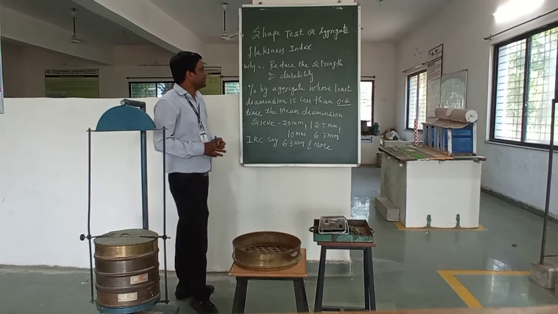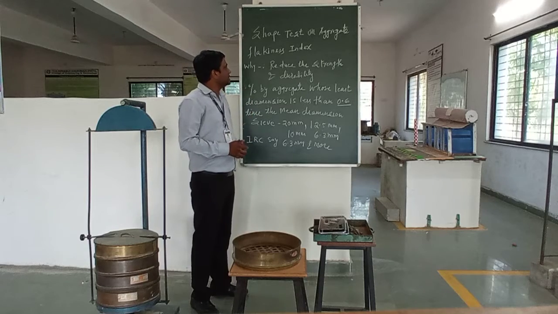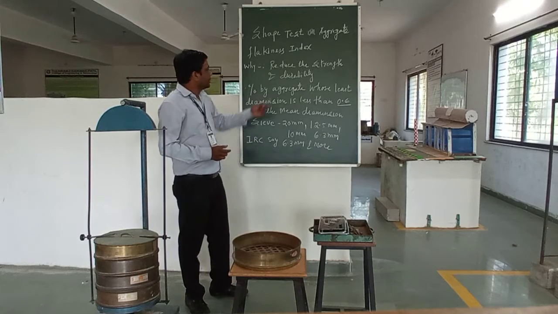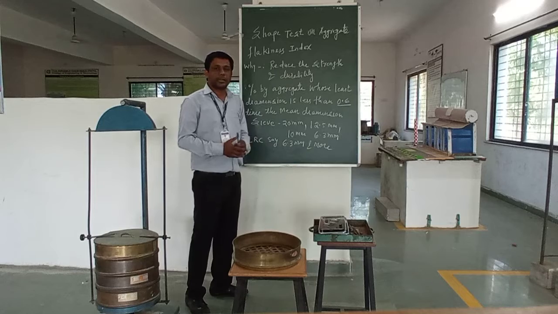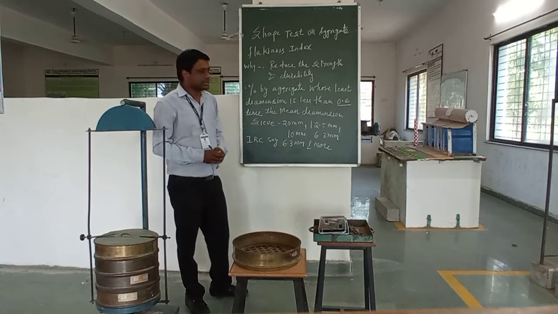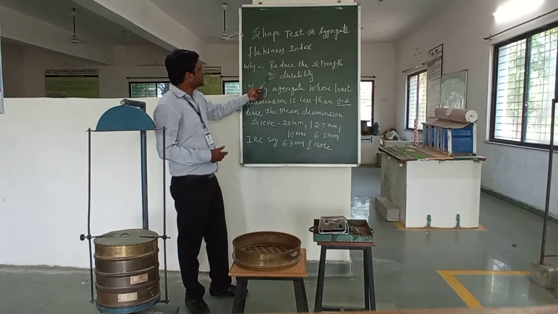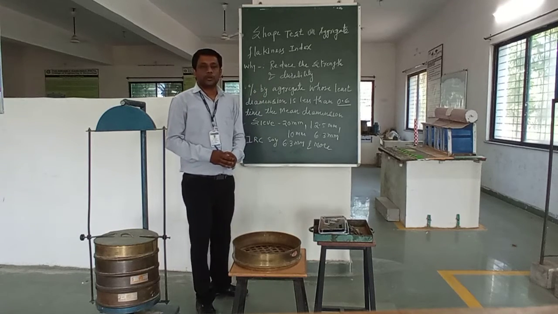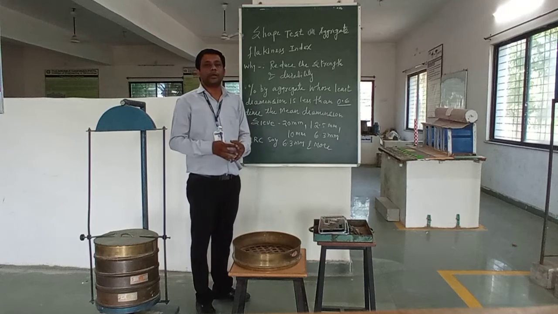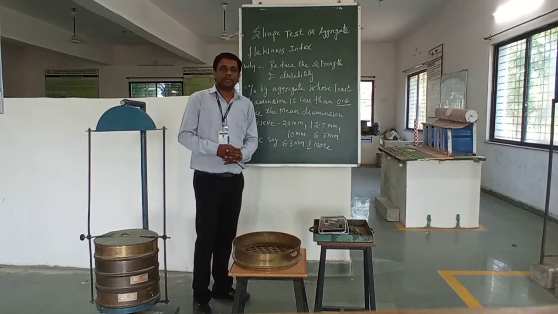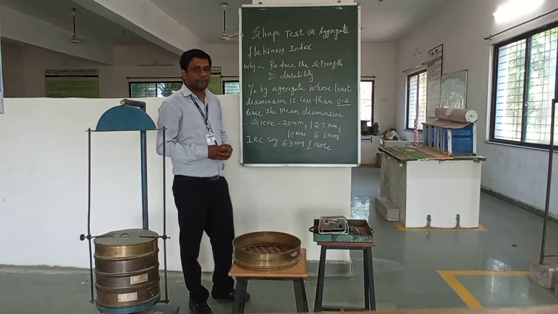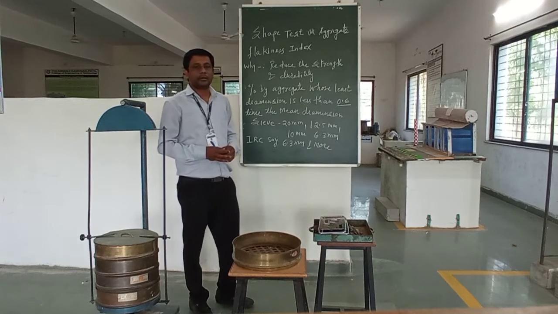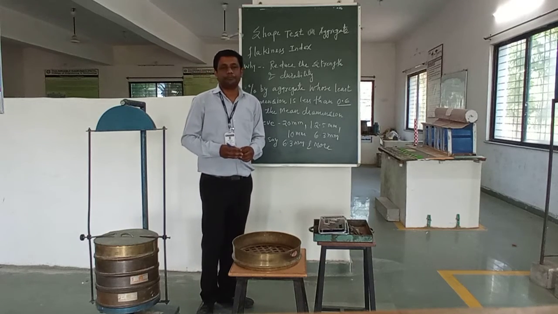If our material is flaky, it reduces the strength of the mix design and also reduces the durability. So it is very important that we separate this flaky and elongated material from the aggregates, and for that we are performing this shape test.